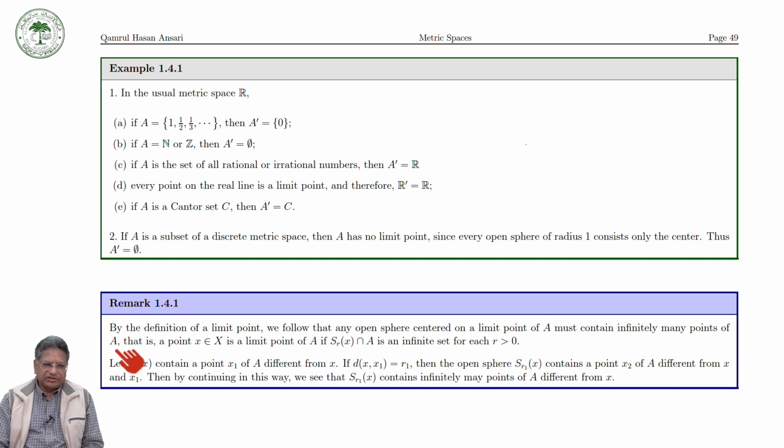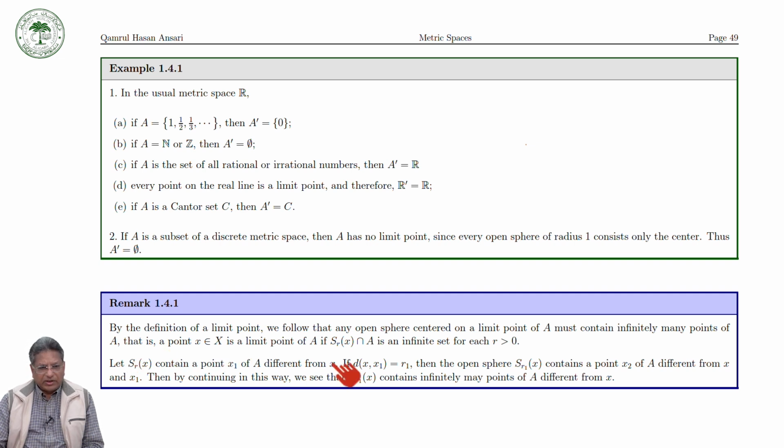Okay, what was the definition of the limit point? Every open sphere centered on x contains at least one point of A other than x. But you will see that it will not contain only one point of A other than x. It will contain infinitely many points of A.